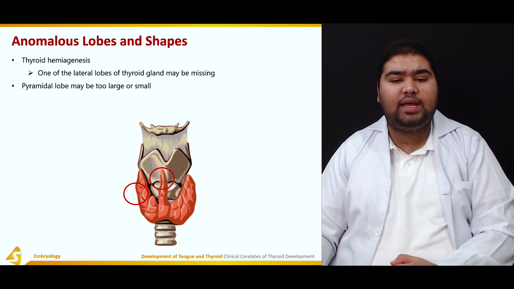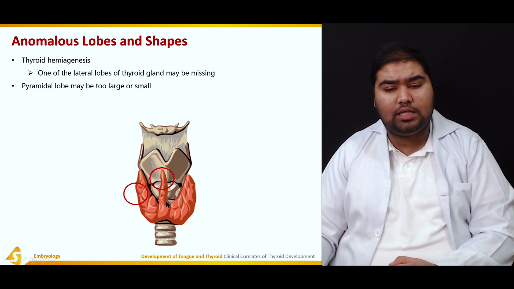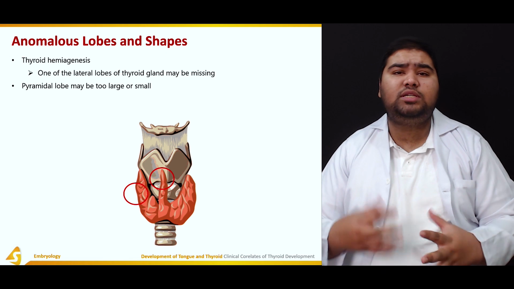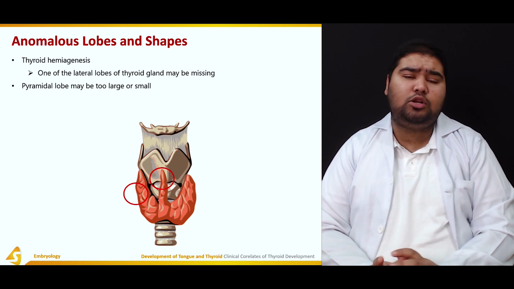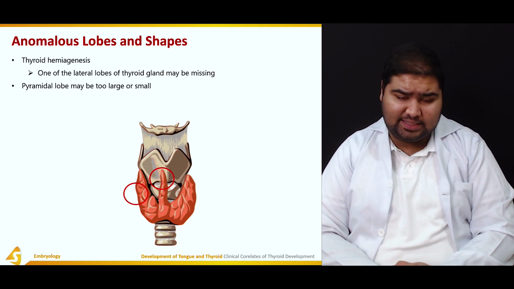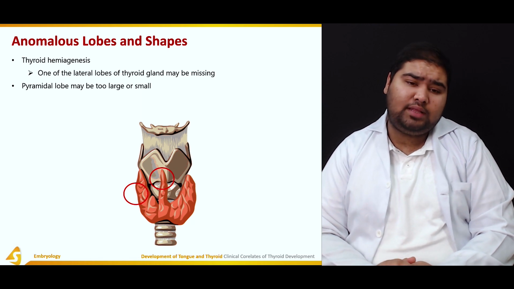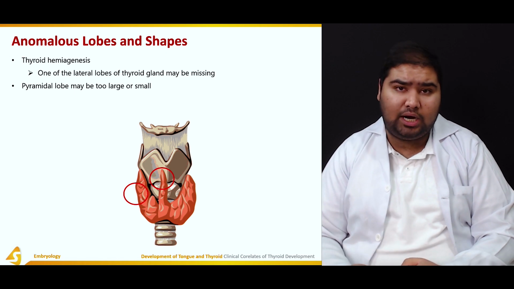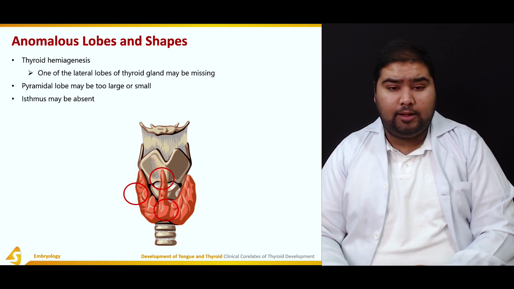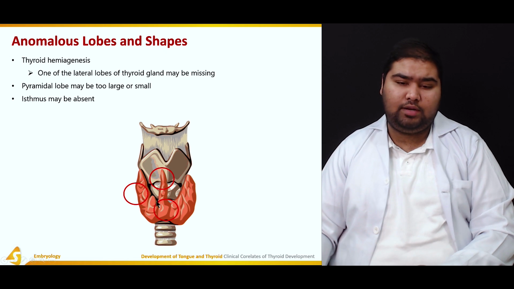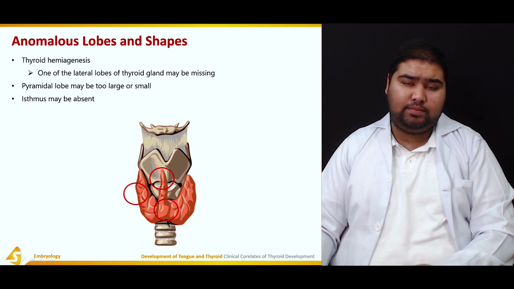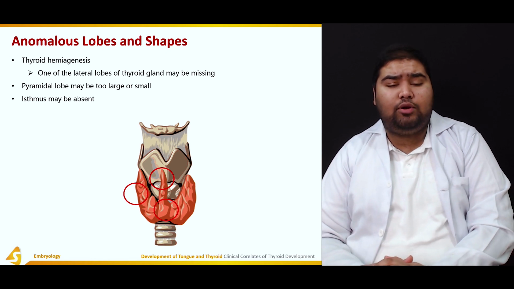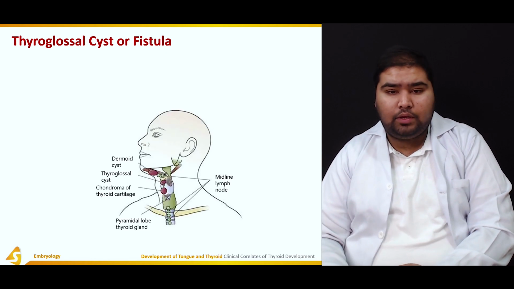So moving on, we can have a pyramidal lobe, which may either be too large or too small. Pyramidal lobe is not an anomaly in itself. Pyramidal lobe may or may not be present. However, when the pyramidal lobe is present, it may either be too large or too small. Then the isthmus of the thyroid might be absent. So the isthmus, which is the part connecting the two lateral lobes of the thyroid, may be absent.